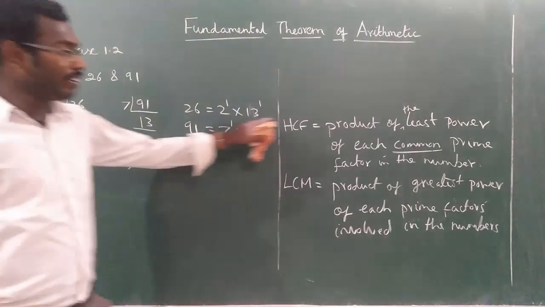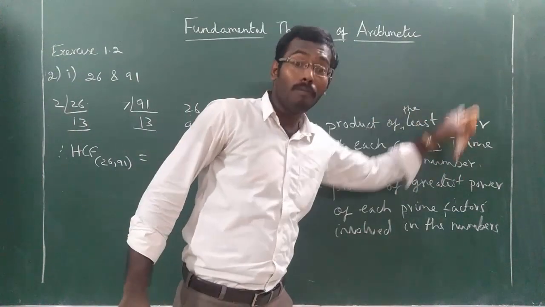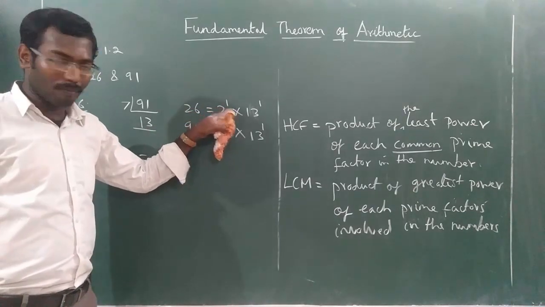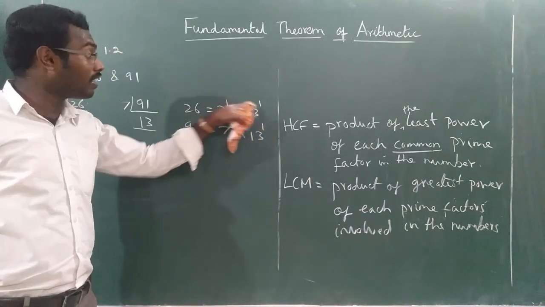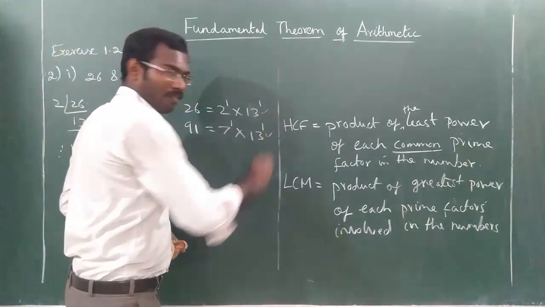So HCF is the product of the least power of each common prime. Here what are the common primes? 2 is present here but not here, so 2 is not common. 7 is present here but not there, so 7 is not common. Only 13 is common. Okay.